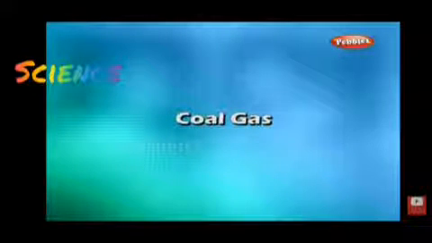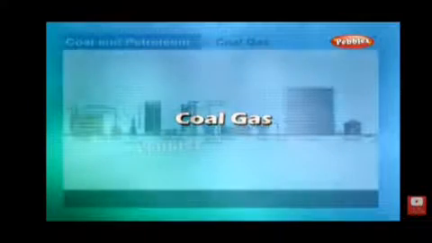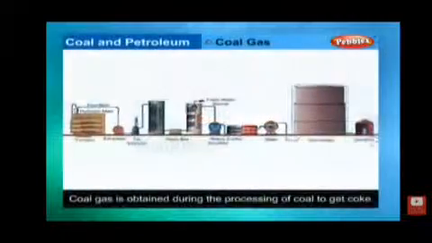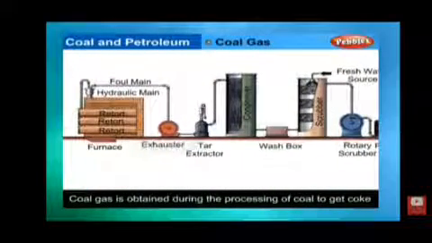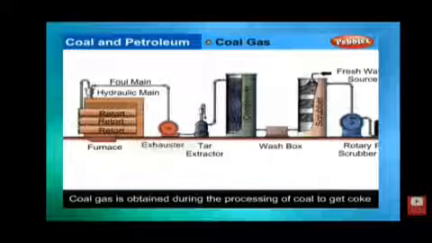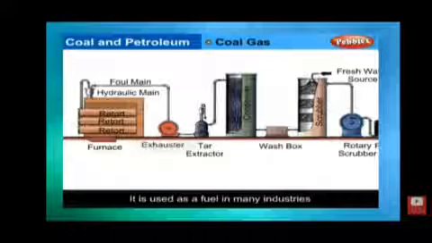Another product from coal is coal gas. It is a byproduct obtained during the process of coal to get coke. It is used as a fuel in many industries situated near the coal processing plants or industries. In the early years of 19th century, coal gas was used for street lighting. Nowadays, it is used as a source of heat rather than light.